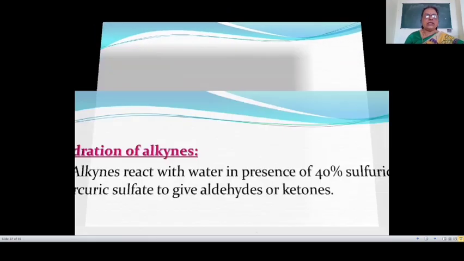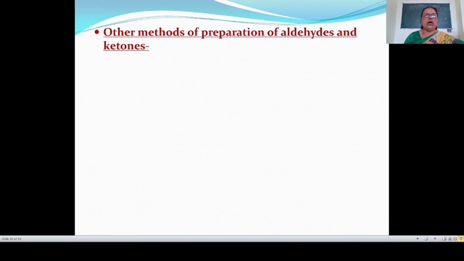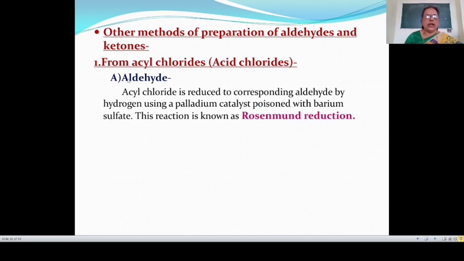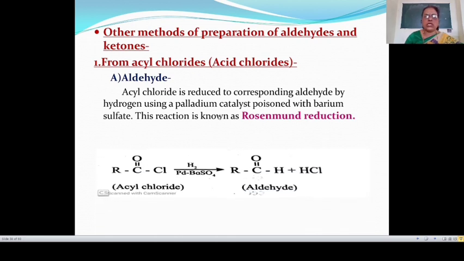Then see the next preparation method, that is other methods of preparation of aldehydes and ketones. Here the first method is from acyl chloride, or this is known as acid chloride. In acid chloride, first in case of aldehyde, here acyl chloride is reduced to the corresponding aldehyde by hydrogen using a palladium catalyst poisoned with barium sulfate. This reaction is known as the Rosenmund reduction reaction.